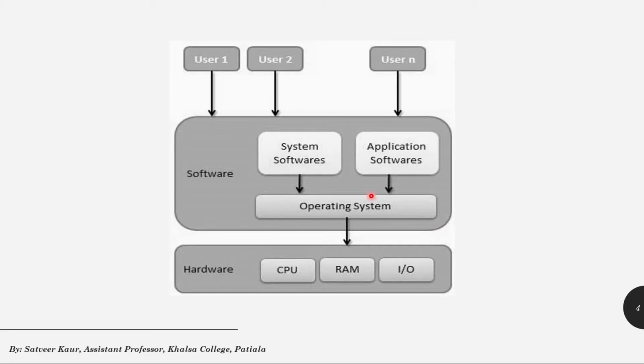This one is the diagram representation of an operating system. Below there are the hardware devices, that is CPU, RAM and input-output devices. Now a user cannot operate CPU or other hardware directly without an interface, that is a software, and this software is called an operating system. Other software, whether system software or application software, can also be used on hardware using the operating system. However, an operating system is also a system software.